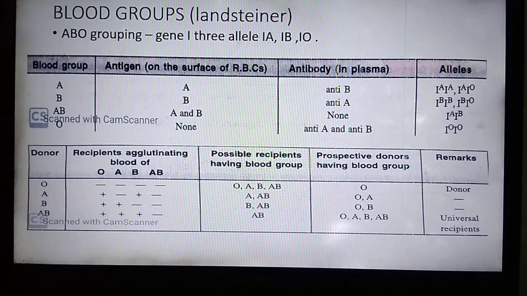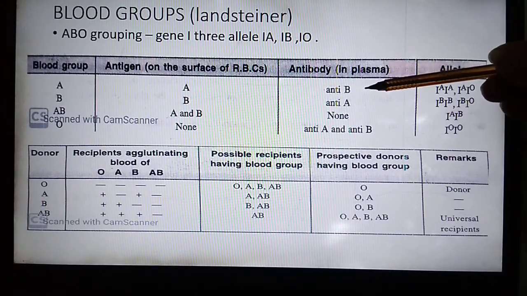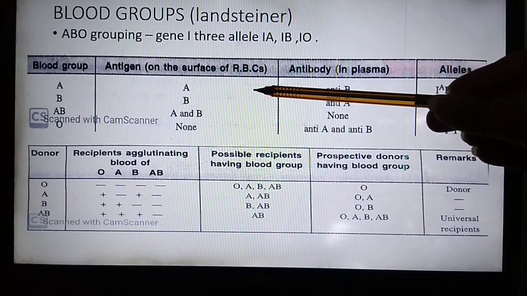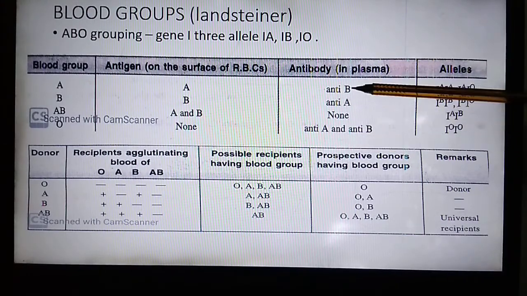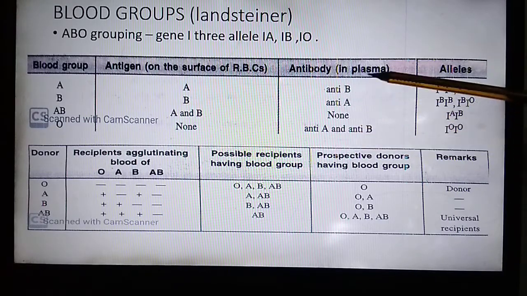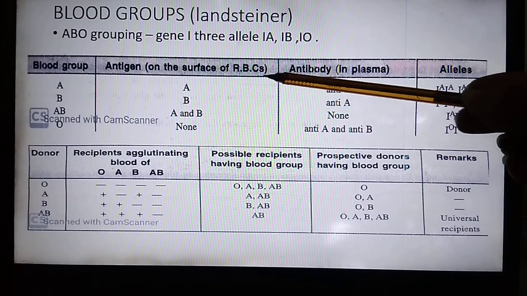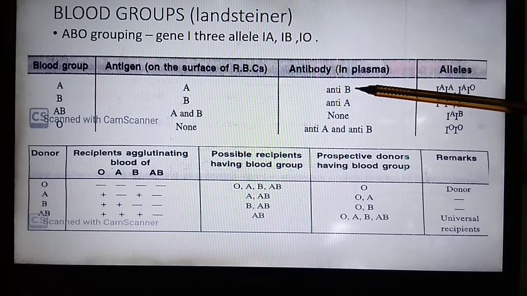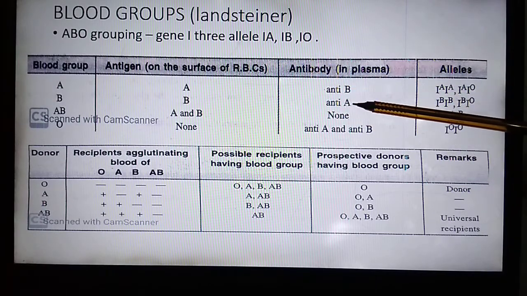Now the antibody present in the plasma will be opposite to the antigen. If A antigen is present on the RBC, then B antibody will be there. We will denote these antibodies with small letters, not with capital letters. Then no confusion will occur. So when antigen A is present on the surface of RBC, antibody b will be there in the plasma. If B antigen, then a antibody.